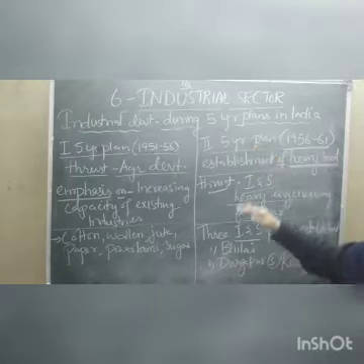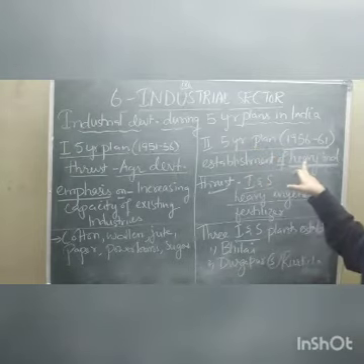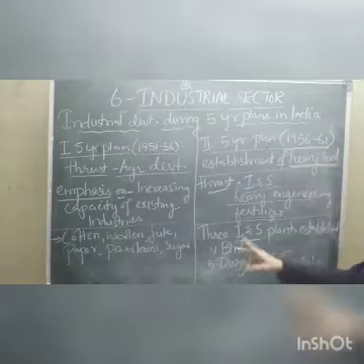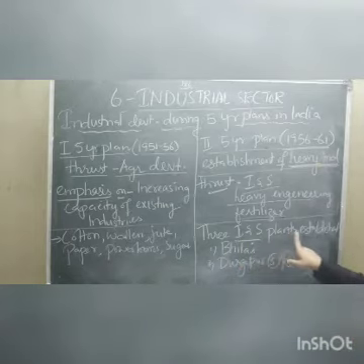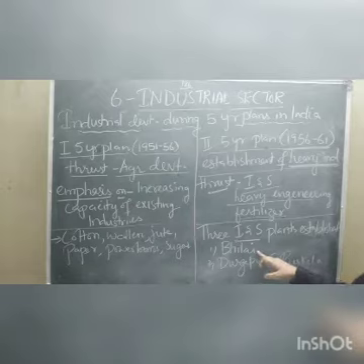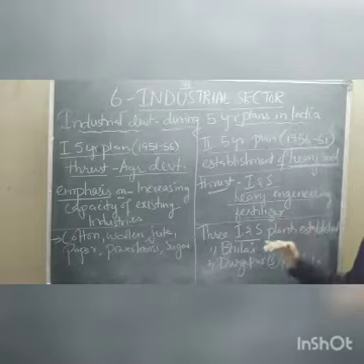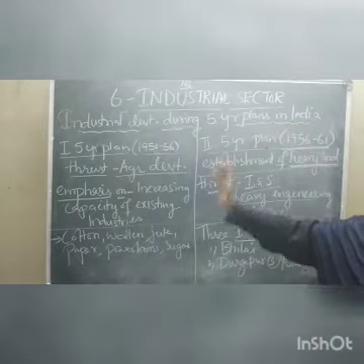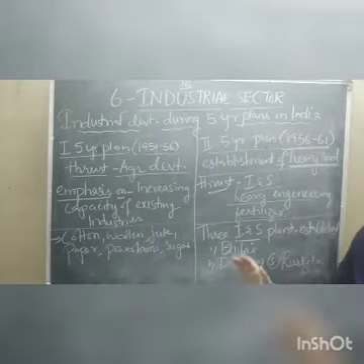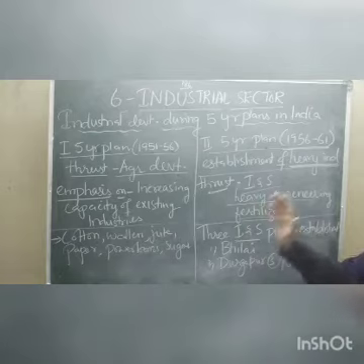During this time period, as importance was given to the establishment of heavy industry, nearly 3 iron and steel plants were established, children. That is the Bhilai iron and steel plant, the Durgapur iron and steel plant, and the Rourkela iron and steel plant in Odisha. Is it clear? So this is about the second 5-year planning period.